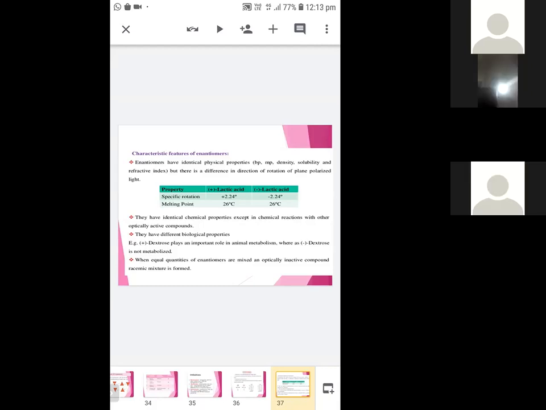But they have different biological properties. Say for example, D-dextrose, that is D-glucose, plays an important role in animal metabolism, but L-dextrose is not metabolized in our body. Okay, so when equal quantities of these enantiomers are mixed, an optically inactive compound, that is a racemic mixture, is formed.